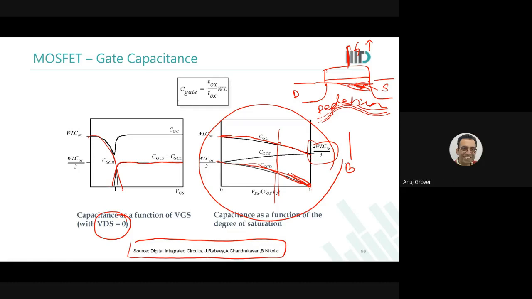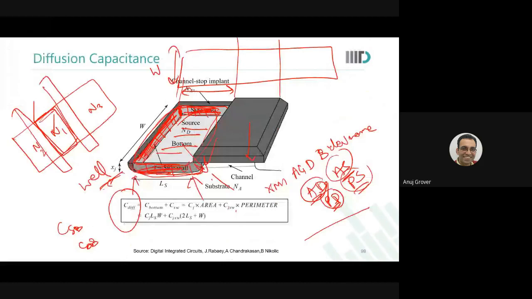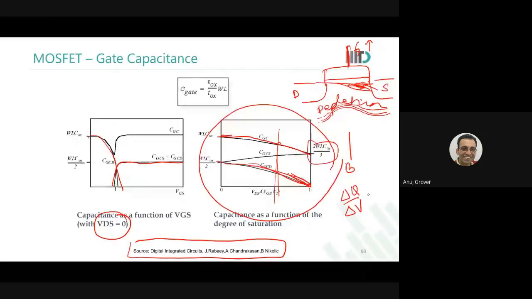Go back to the original definition. How did we find the capacitance? We look at delta Q by delta V, and to consider something a plate and the distance between the two plates, we look at where this delta Q is happening. As you change the gate voltage, even though there is no channel, no inversion layer here, does the charge change in the depletion region? No. Any change in charge still happens in this part, is it not?